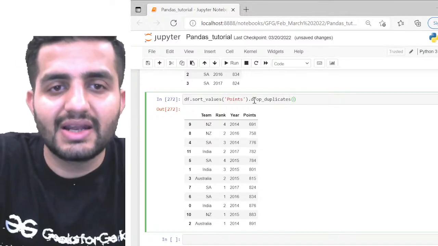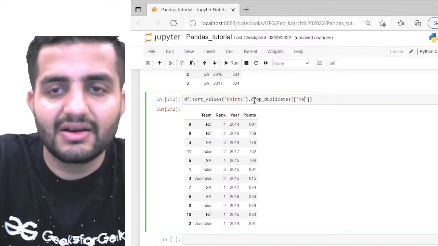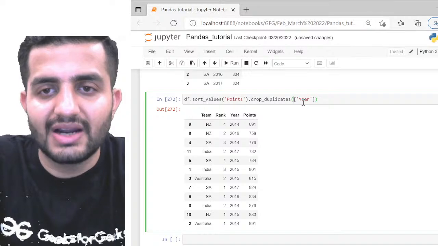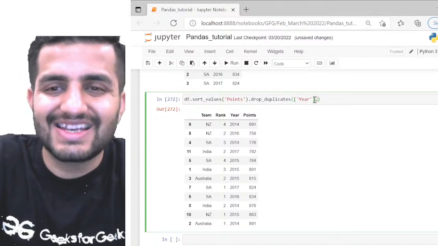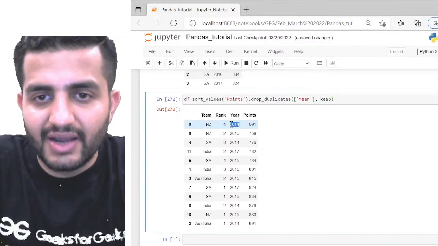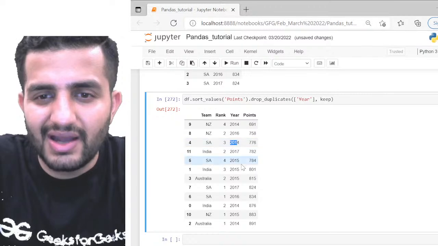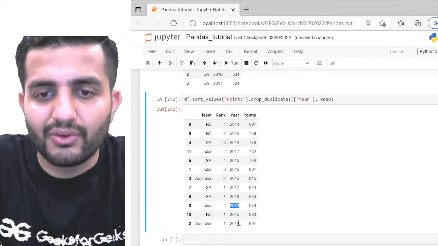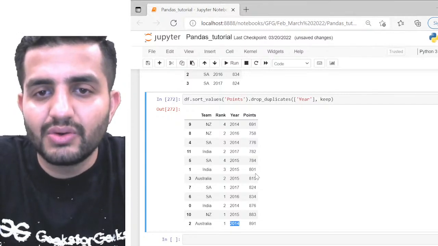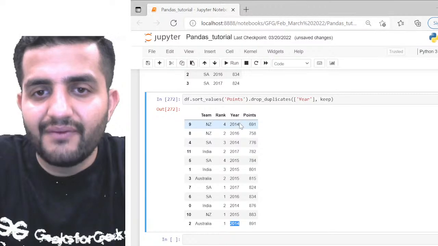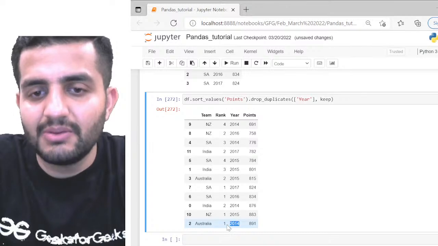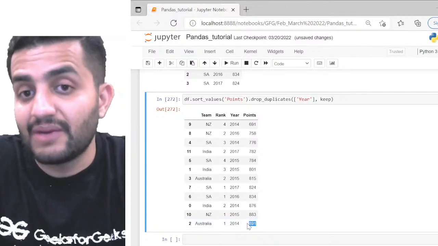If we drop duplicates and in this I pass year, in this drop duplicates functionality itself you have an option called keep. For example, 2014 has 4 rows, right? So which one to keep and which one to drop? What if I want to drop all of them and keep the last one? Last one means wherever I have the highest value, because I've already sorted the data, right?